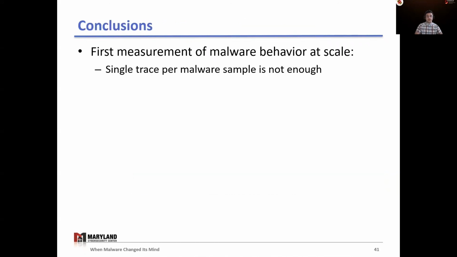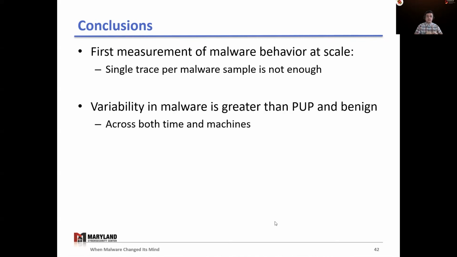To sum up, in our work, we conduct the first measurement of malware behavior at scale. Our study shows that monitoring behavior at scale on real hosts can bring unique insights for malware analysis and detection. It can also call into question conclusions from experiments done with single traces per hash. We systematically quantify the differences in variability between malware, POP, and benign, possibly suggesting new ways to detect malware based on variability itself.